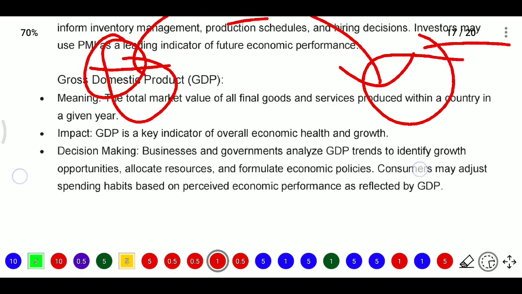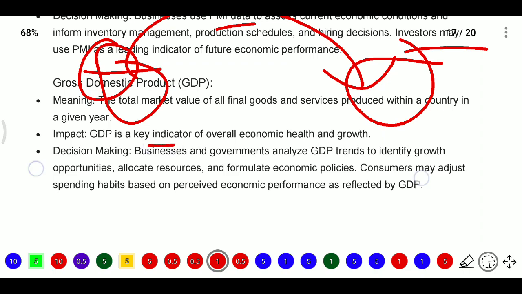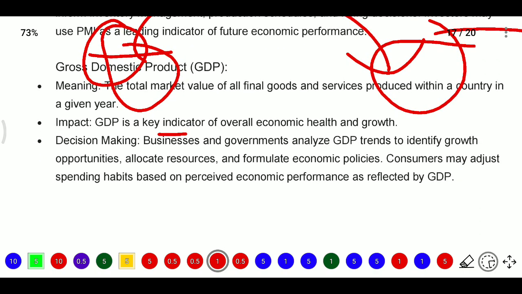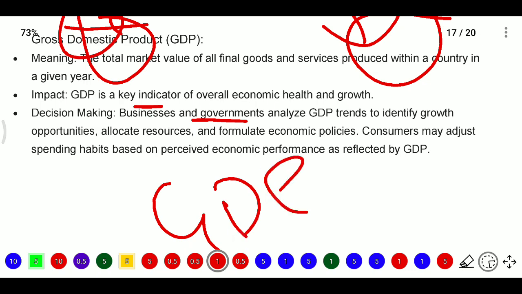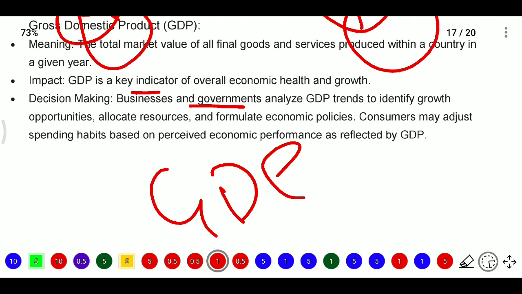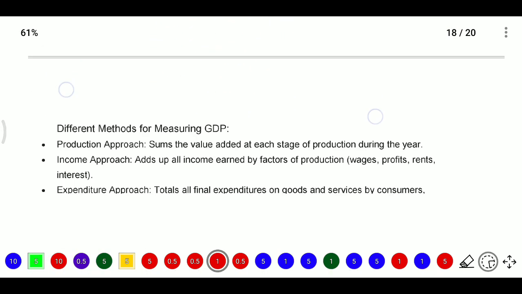Here the impact is that GDP is a key indicator of overall economic growth and overall economic health. In decision making, businesses and government will analyze GDP trends to identify growth opportunities, allocate resources and formulate economic policies, and consumers may adjust spending habits based on the perceived economic performance as reflected by the GDP.